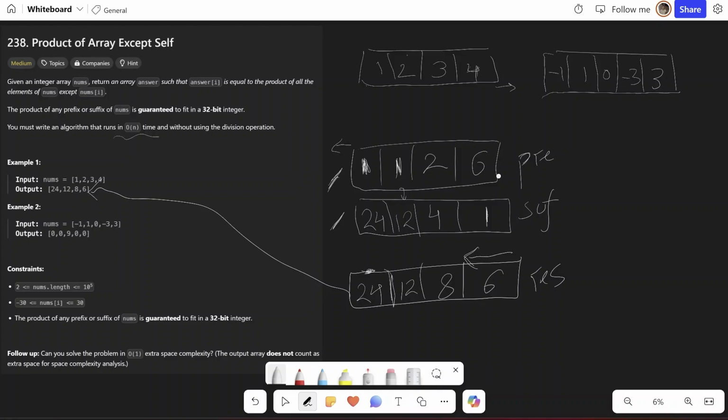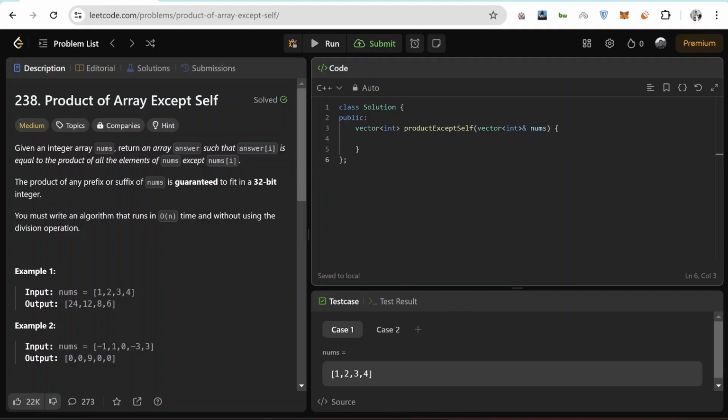Now let's see how we'll code this out. And before doing that, let's just also calculate the time and space complexity for this. So time complexity will be O of n. So constructing this is O of n, constructing this is O of n, and at the end calculating rest is also O of n. And the space complexity is also O of n because we are using two additional arrays in addition to the resultant array. Now we are given an input array nums, and what we discussed is creating two arrays, prefix and suffix arrays, to calculate our resultant array.